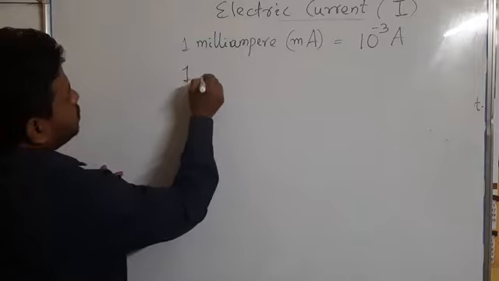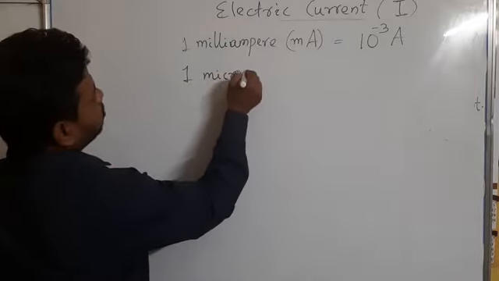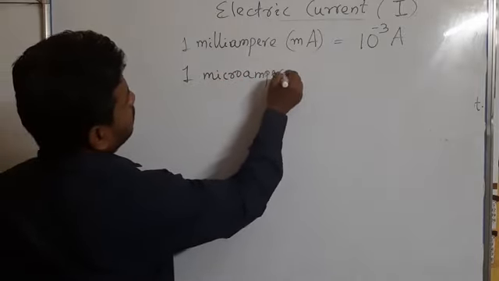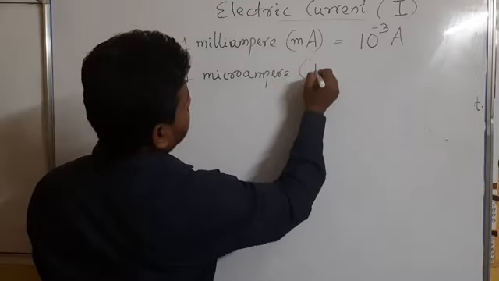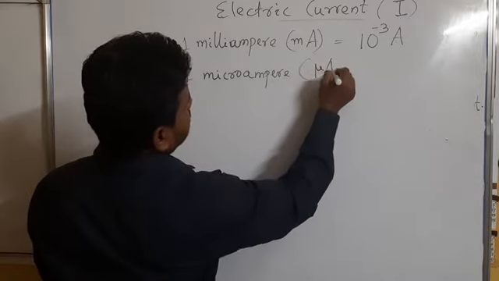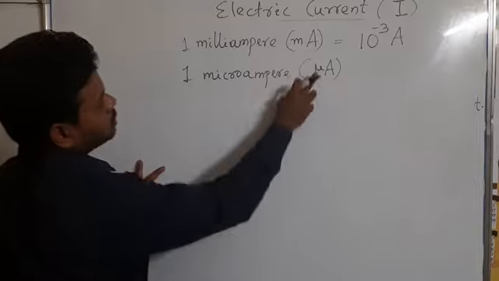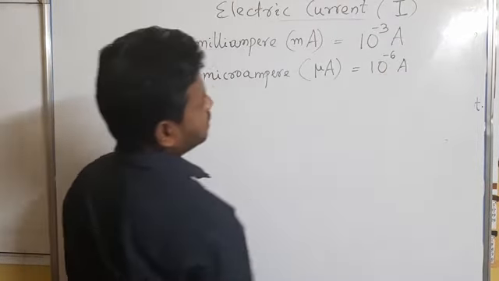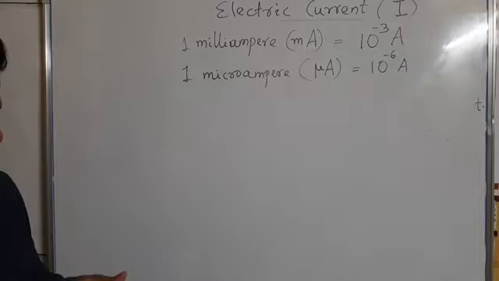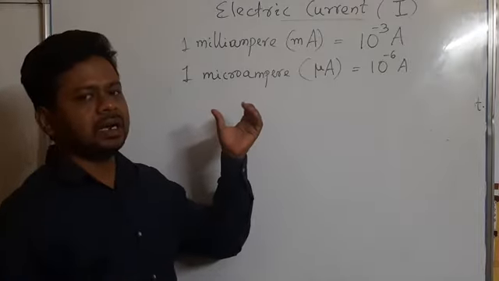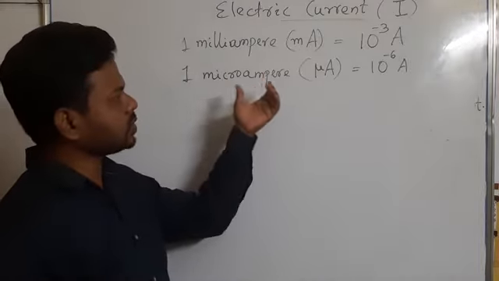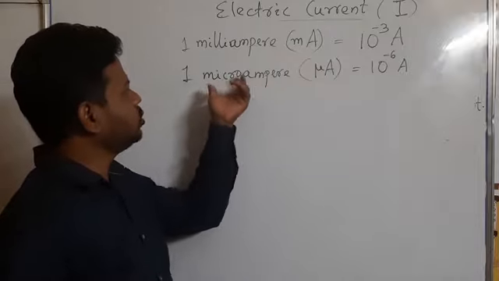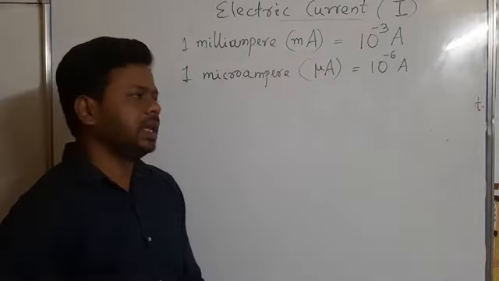And sometimes we also use microampere, and the micro symbol is like this, and it is 10 to the power minus 6 ampere. So for very small currents we use microampere and milliampere.